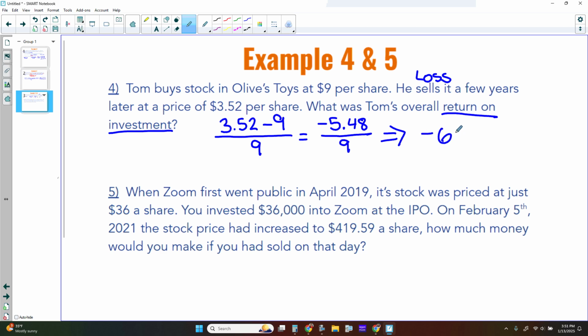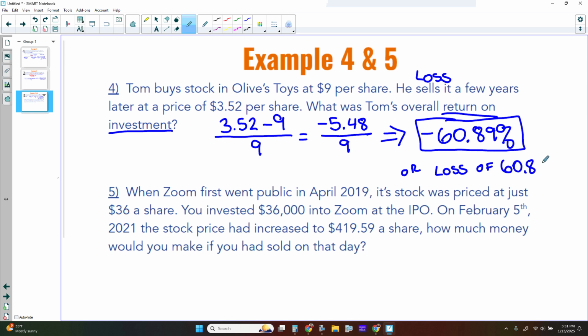And then remember, we want it as a percent. So move the decimal or multiply by 100. You're going to find that you have a negative 60.89%. So the return on investment was negative 60.89%, or a loss of 60.89%. Okay, that's really important that you either have the negative in the front or you say loss of.